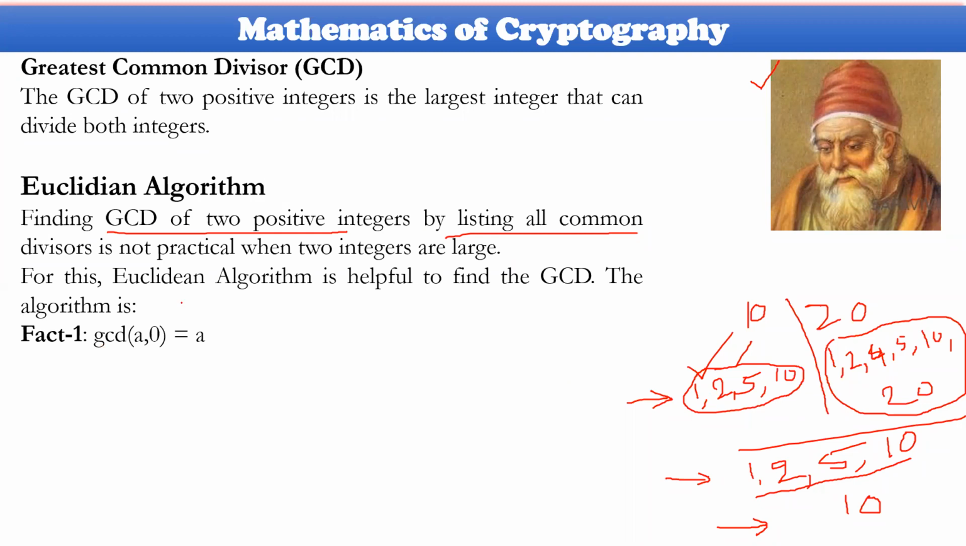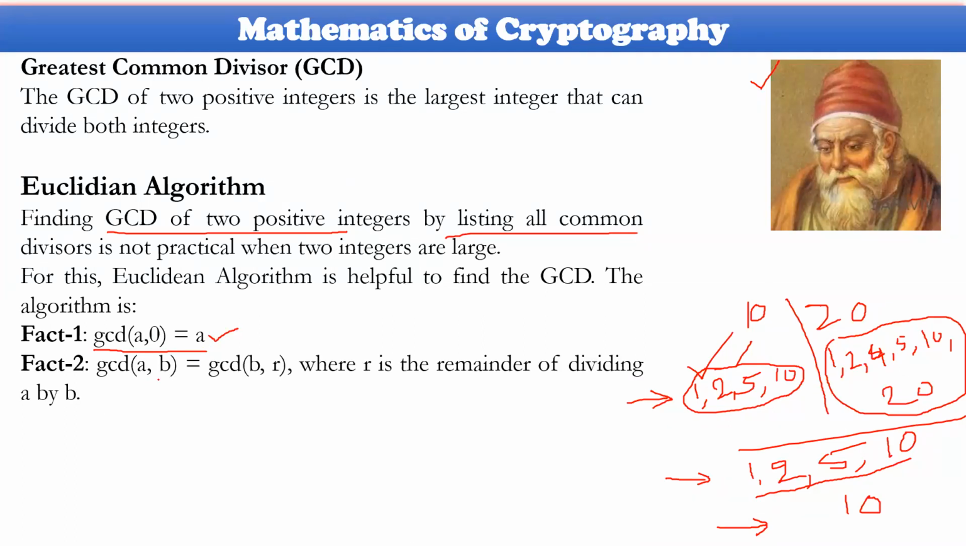What is the fact here? Two parameters will be taken for GCD, A and 0. If A and 0 are there, A will be the GCD of those two numbers. Otherwise, GCD of A comma B will be taken. Then you have to identify B and the remainder, where the remainder is what we get after B divides A. You set that value, and B will be your answer when this remainder becomes 0. Let me explain this by taking one example.